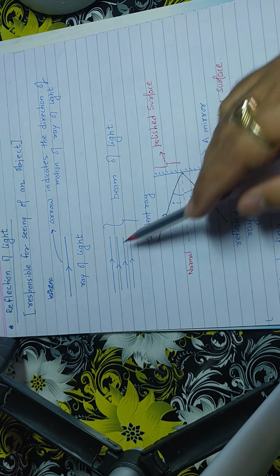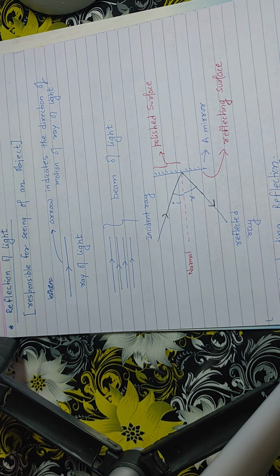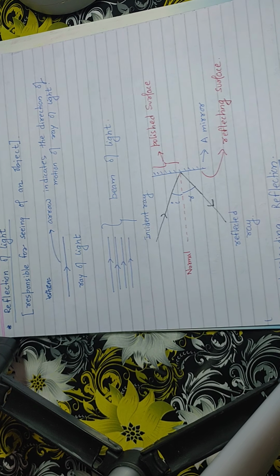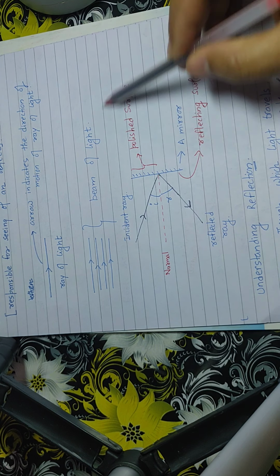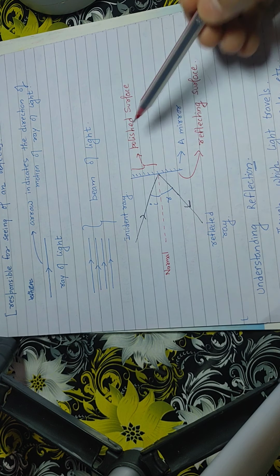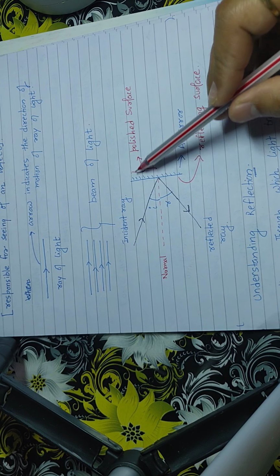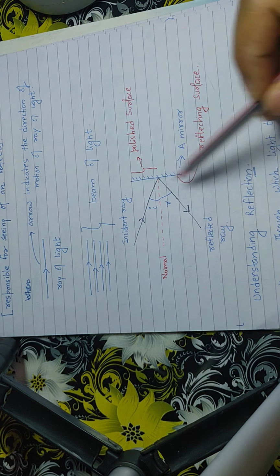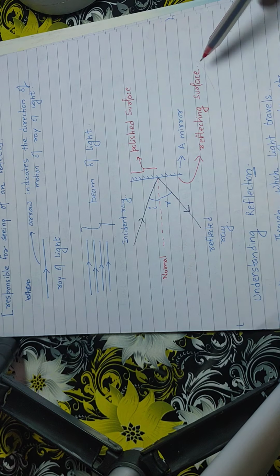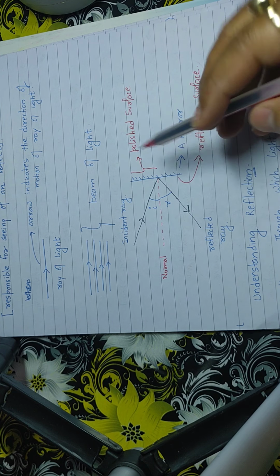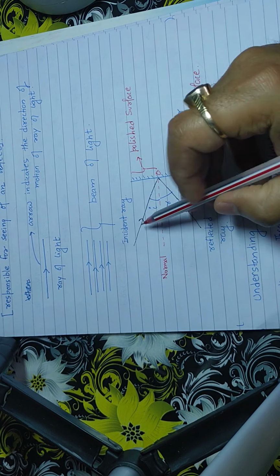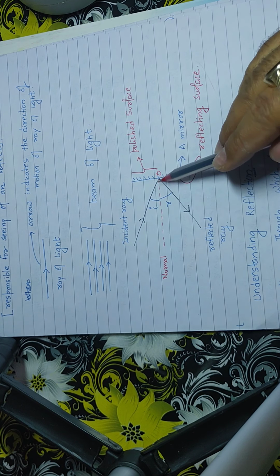Beam of light is basically the collection of rays of light. Now, this is a diagram that shows the reflection of light. You can see this is a plane mirror. It is polished from behind, and this is the reflecting surface in front. Now there is a ray of light which is incident on this mirror at point O. This ray of light is known as the incident ray.